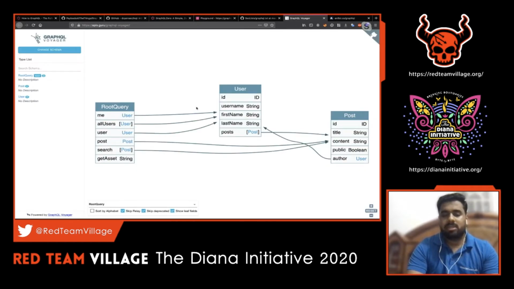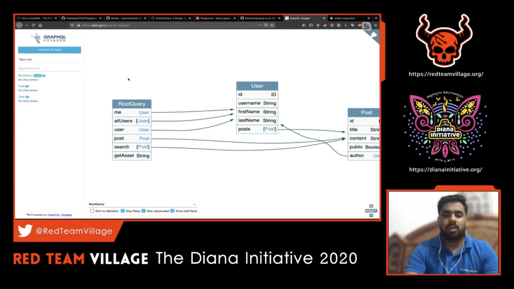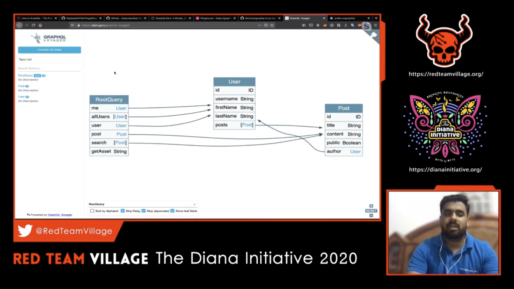Right now this is just a vulnerable application, so it is pretty straightforward and a small representation. But in a real-world application like Shopify, as in the sample we saw earlier, there is a very complex structure, so we have to spend much time to understand the business logic. And here in this vulnerable application, you can see there's a root query, and we have already seen there are a couple of queries in it. These are nothing but some GET operations. So this is a reference to a particular user record.